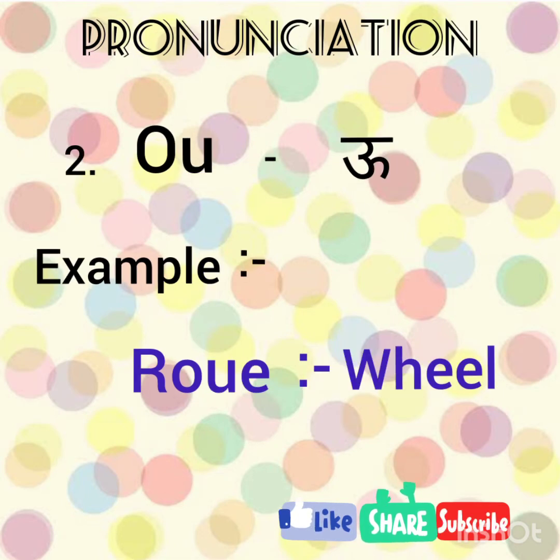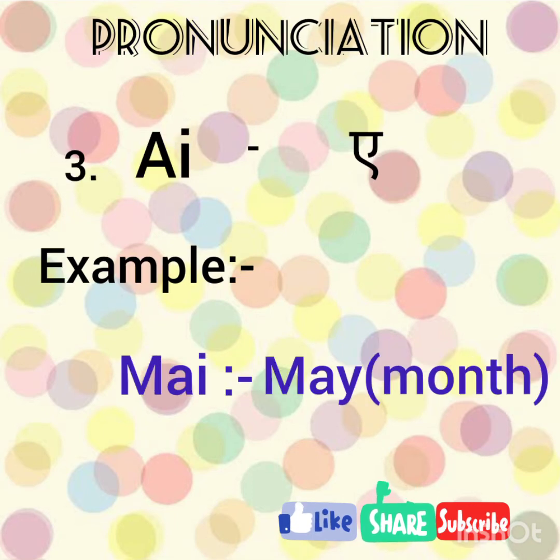Second is OU. OU is called OU. For example, Roux. Roux is wheel. Now, third, AI. AI is called A. For example, May. May is a month.